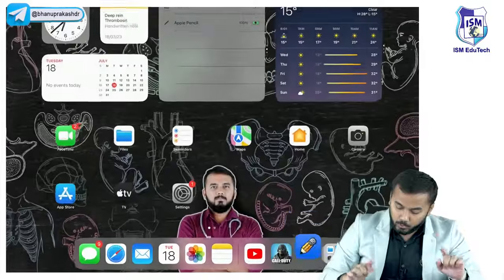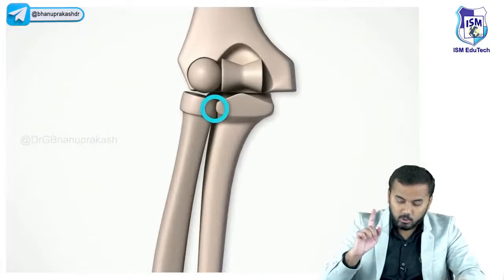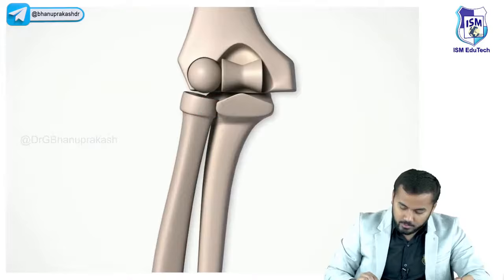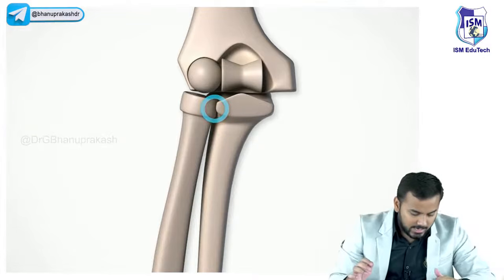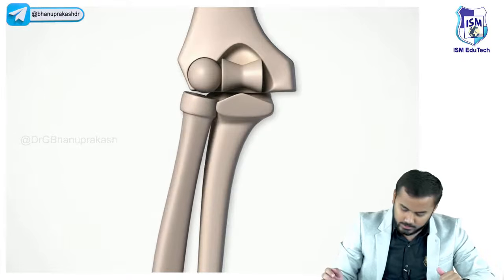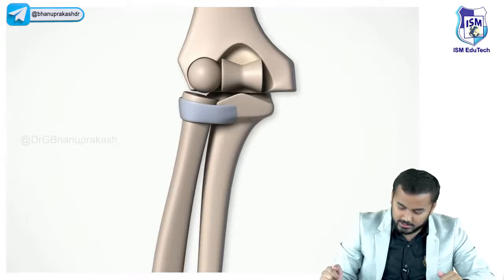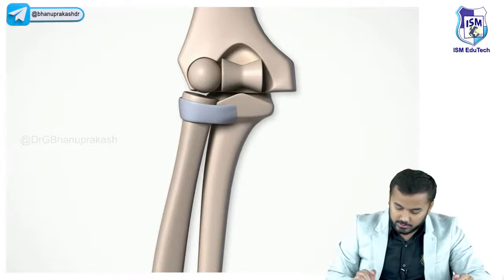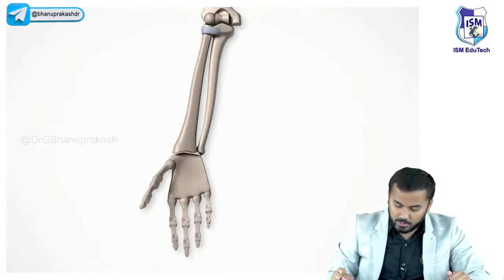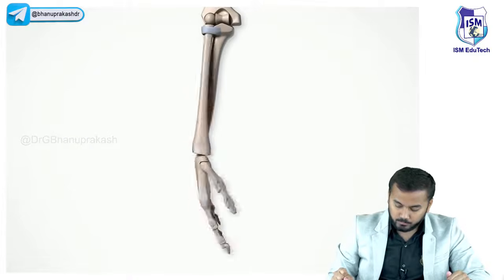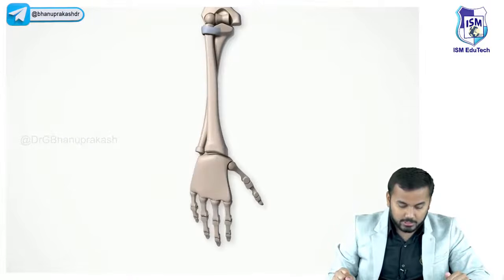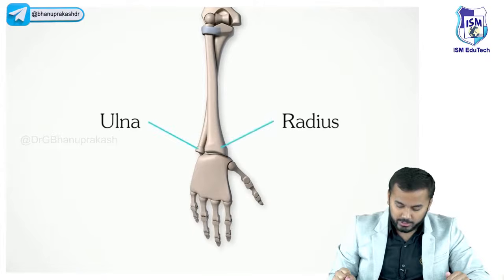If you want, I'll prove it right now. All of you just look at the video over here. In this video, you can see the pronation and supination. You see this is the superior radioulnar joint which is showing right now. See, this joint over here is the superior radioulnar joint. Now you will see pronation. See, this is called pronation.